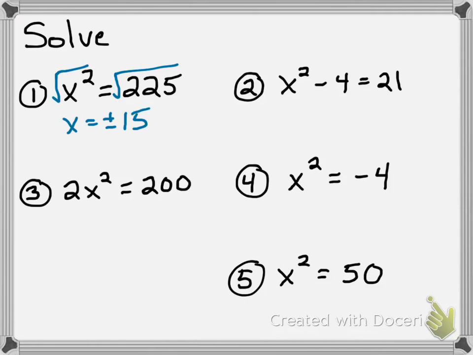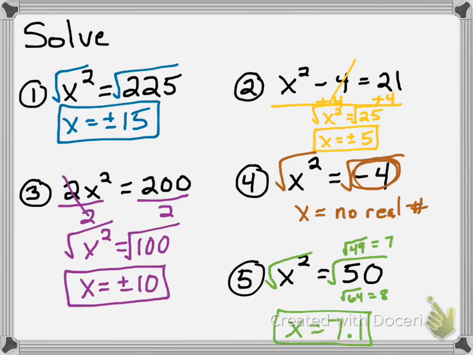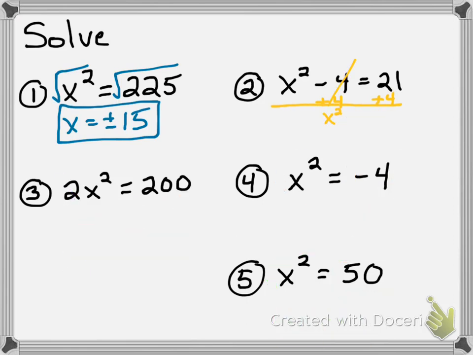Okay, number 2, the square is not by itself yet, so I'm going to have to add 4 to get rid of it. Then that gives me x squared equals 25. Now the square is by itself, so I can take the square root and I get x equals plus or minus 5. And that's the solution to that equation.